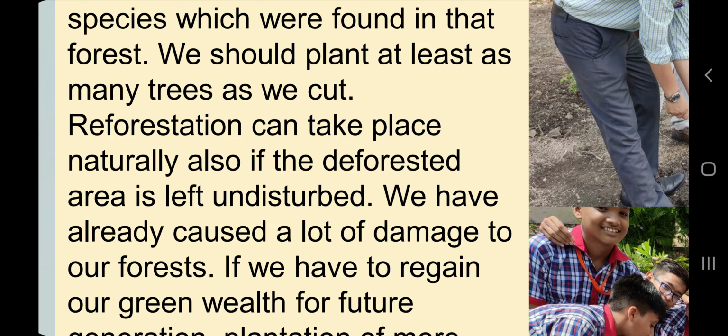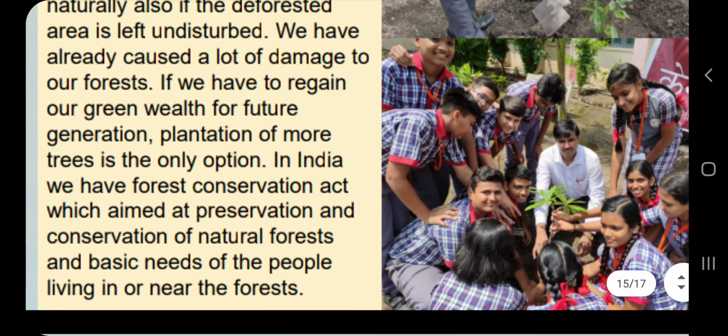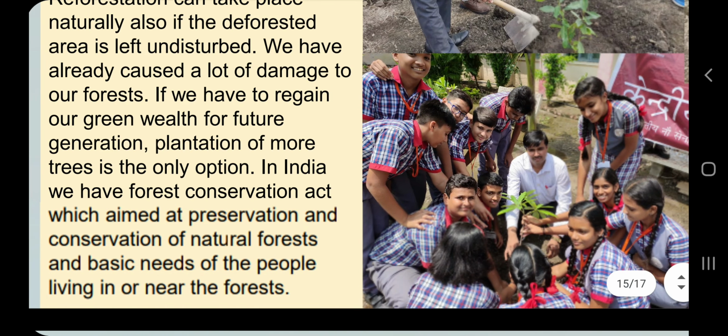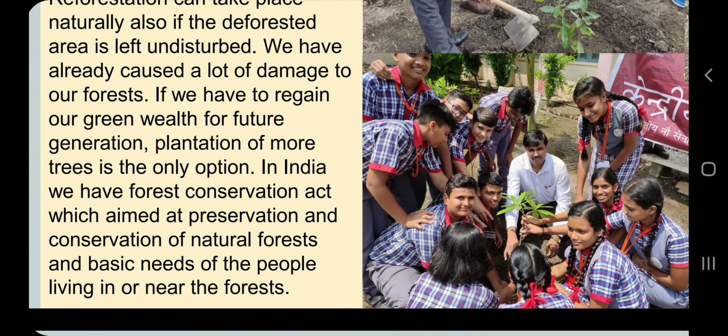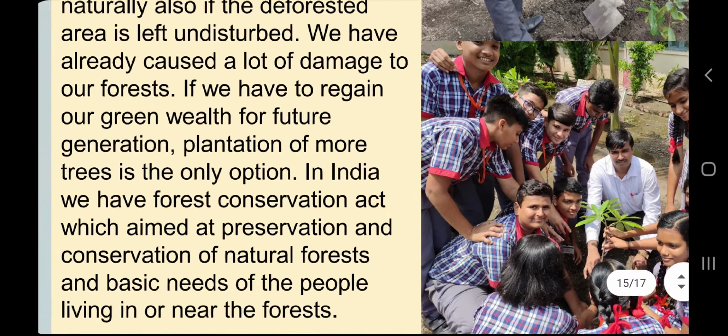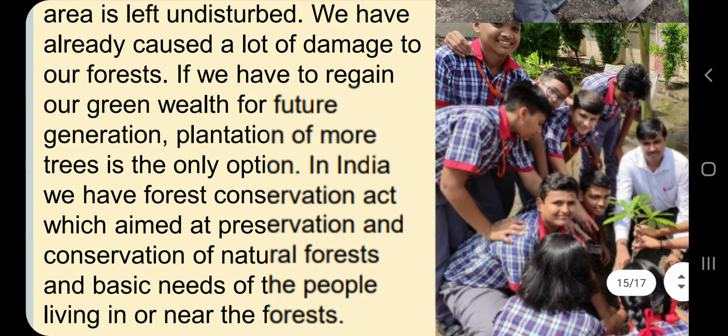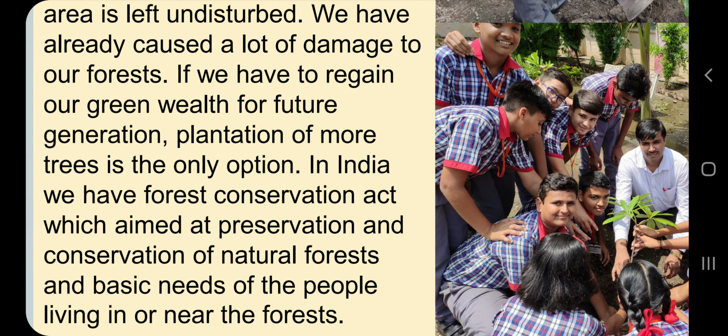Okay, we should plant at least as many trees as we cut. So mathematically, if you cut 100 trees and plant only 10 trees, that is not going to solve the purpose. We must cut less and we must plant more. At least if we plant as much as we are cutting, then also this problem can be solved. So if we have to regain our green wealth for future generations, plantation of more trees is the only option.